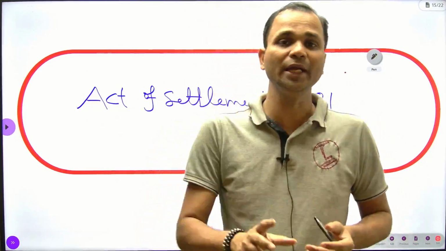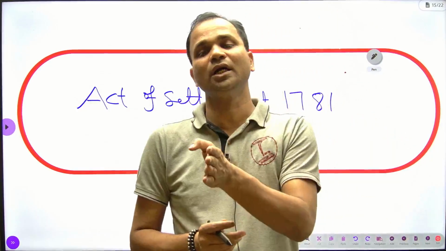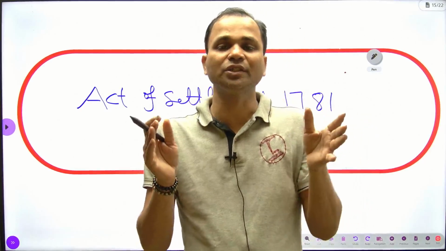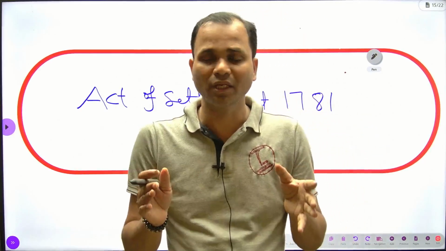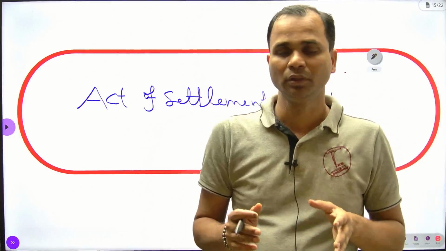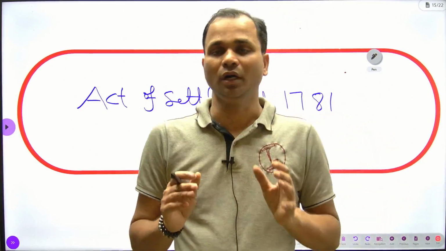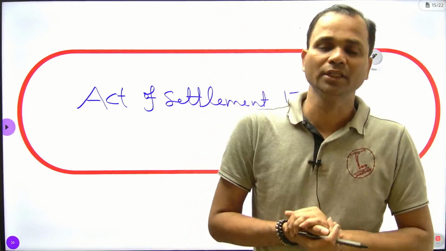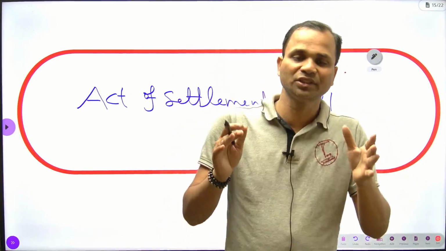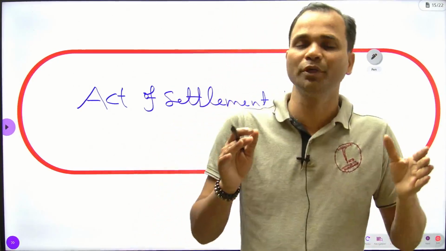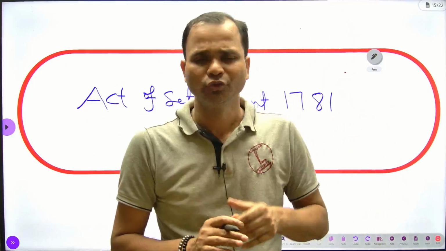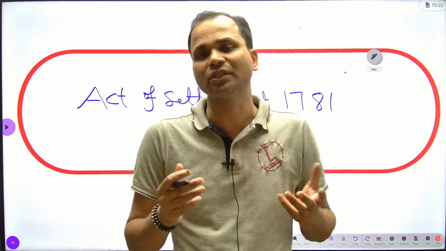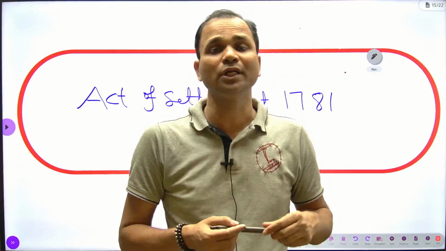After the Regulating Act, a conflict started between the Governor General and the Supreme Court. Listen carefully. After the implementation of the Regulating Act, a conflict started between the Supreme Court and the Governor General. Now you can ask me, what kind of conflict started between them?